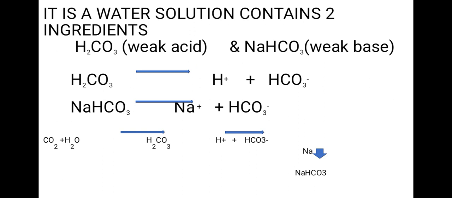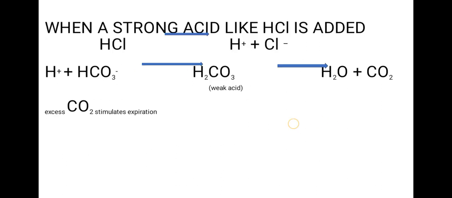It is a water solution containing two ingredients: H2CO3, a weak acid, plus NaHCO3, a weak base. H2CO3 gives H+ plus HCO3-, and NaHCO3 gives Na+ plus HCO3-. CO2 plus H2O produces H2CO3, which gives H+ plus HCO3-. And a strong acid like HCl is added. HCl gives H+ plus Cl-, we know that dissociation will be happening.